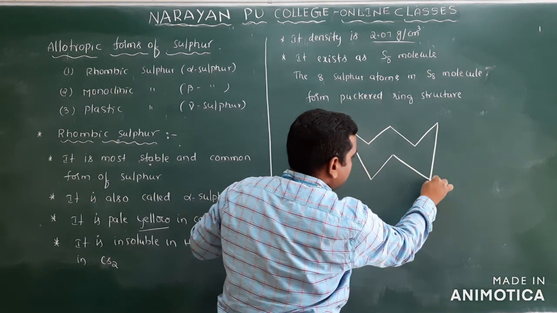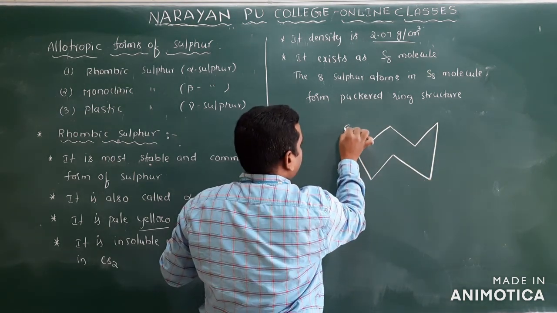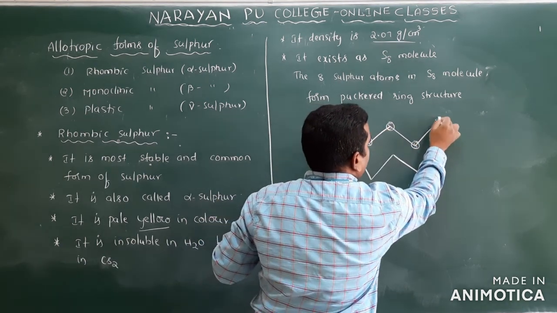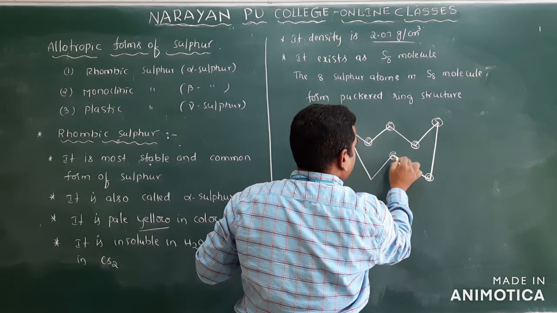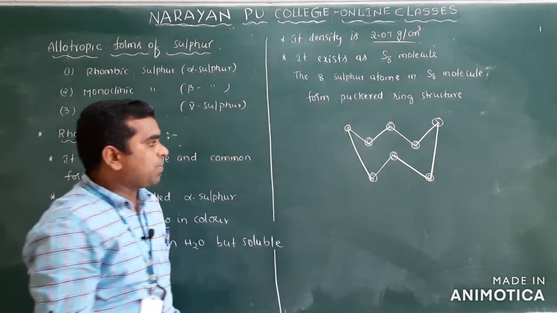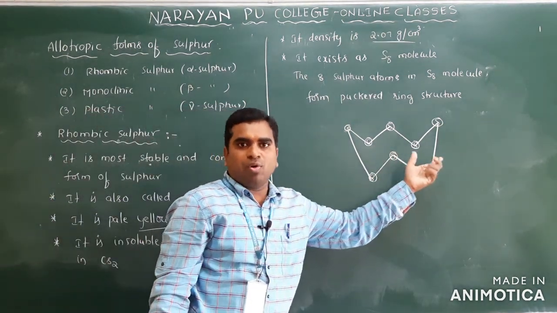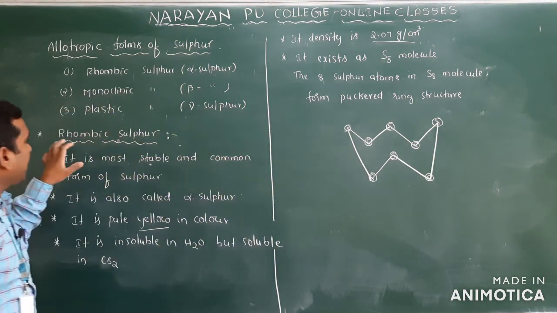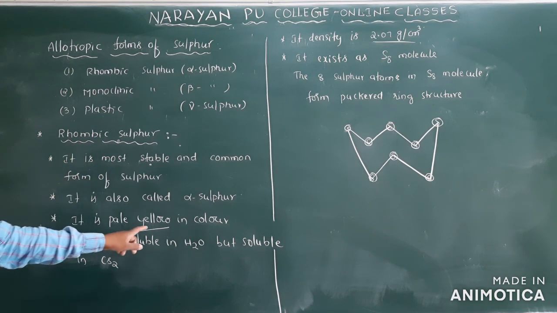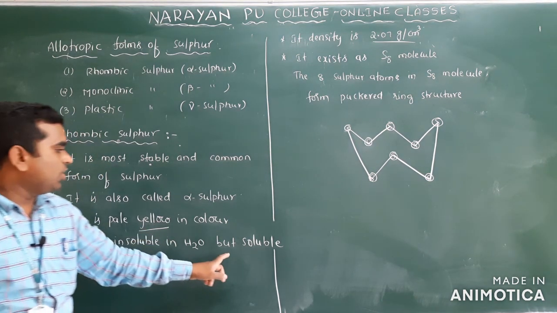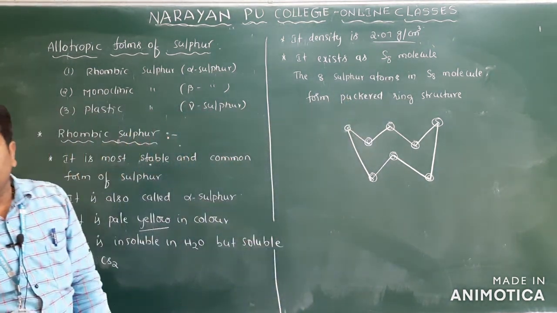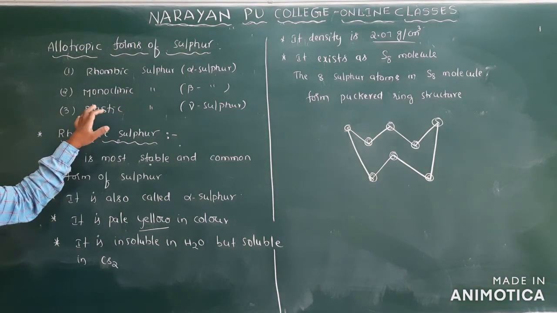Here sulfur atoms will be present, and how many sulfur atoms are there? 1, 2, 3, 4, 5, 6, 7, 8. This is the puckered crown-shaped structure, and this is rhombic sulfur. Important points: it is the most stable form, can also be called yellow sulfur, is insoluble in H2O, and the structure of this molecule is a puckered ring structure. Next we will discuss monoclinic and plastic sulfur.